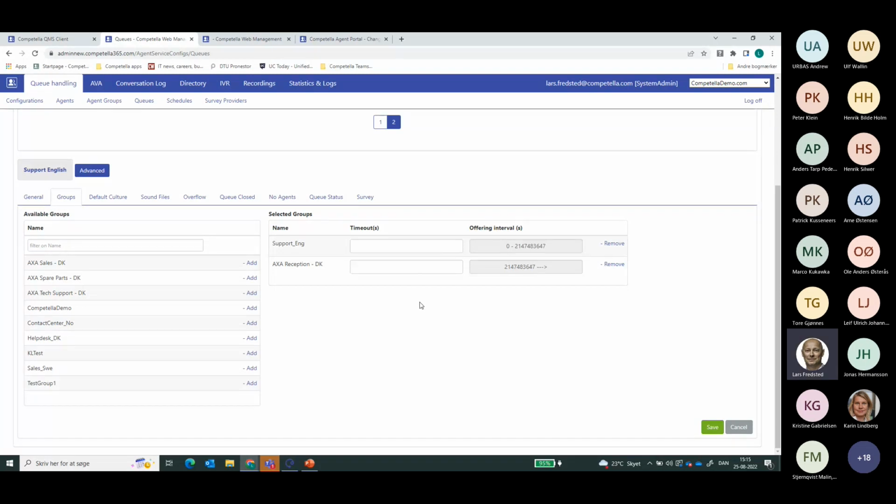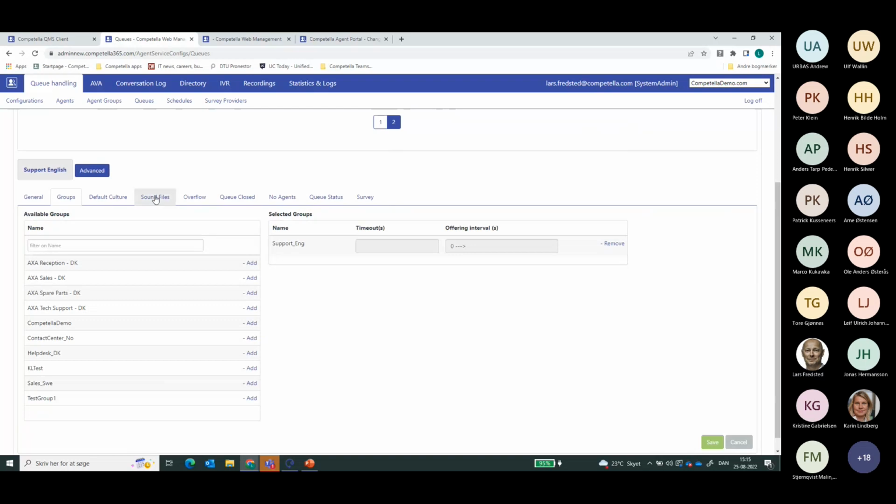The trick is that you can add the same agent to several agent groups. And of course, if all agents in the first agent group are already busy in a call or not logged in, then it will start searching for an agent and distributing the call to the agents with the best possible skill in the next agent group.